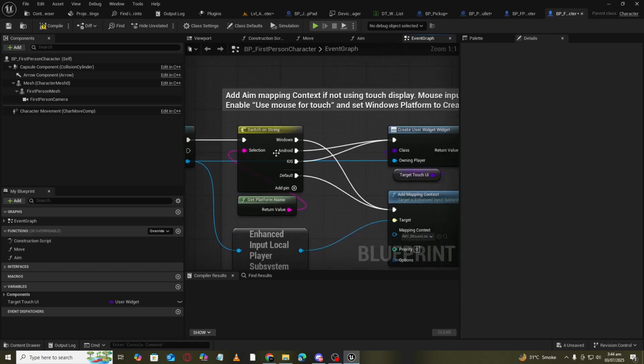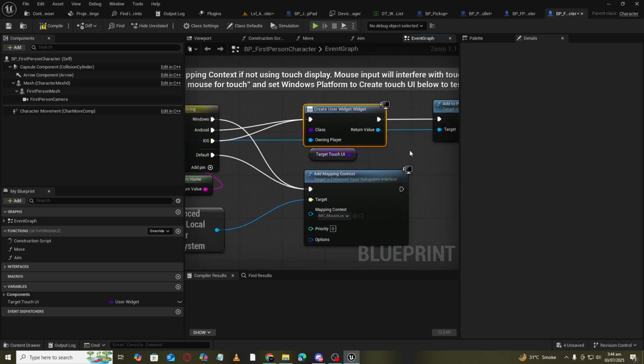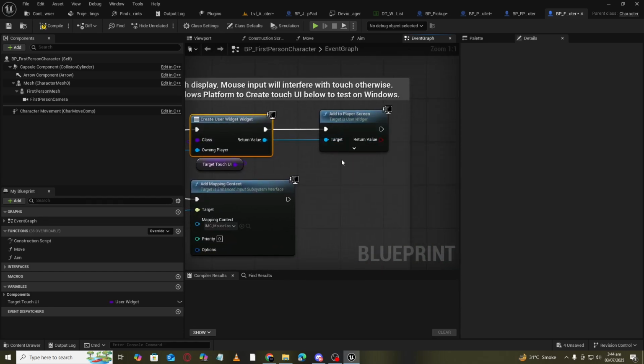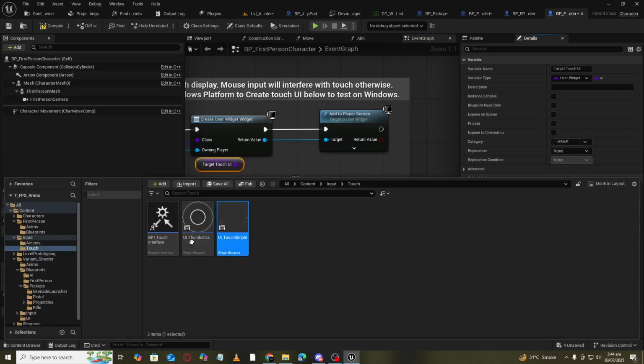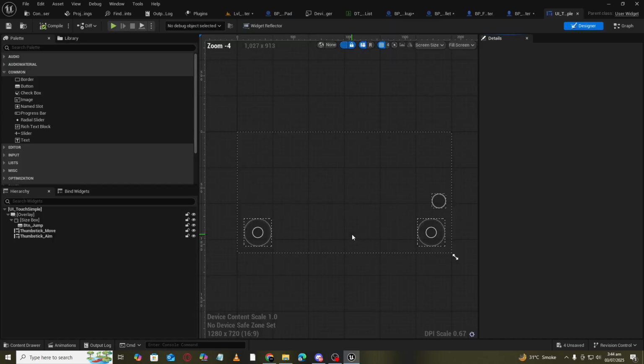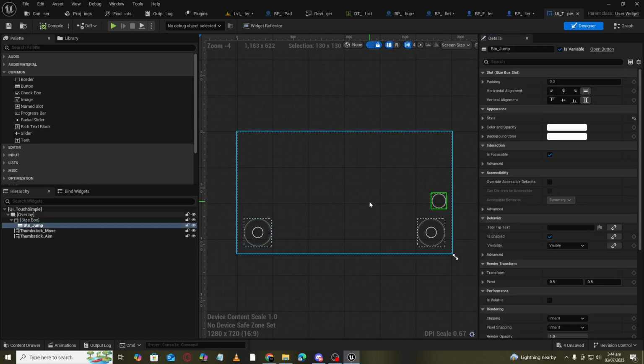And for Android, we will create a widget and show it on your screen with the touch buttons. Let me show you from there. In the previous Unreal Engine versions, we didn't have that. Now we have this new touch system and all that UI, and it is a very good upgrade for Android developers.